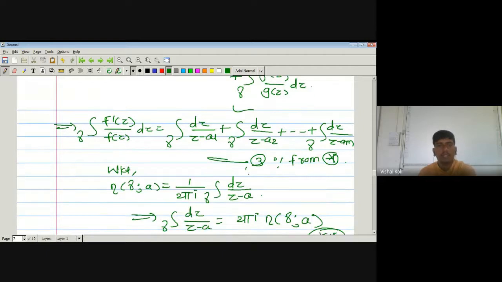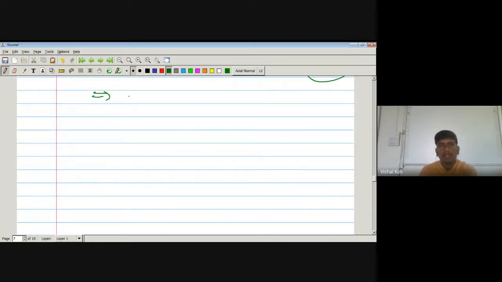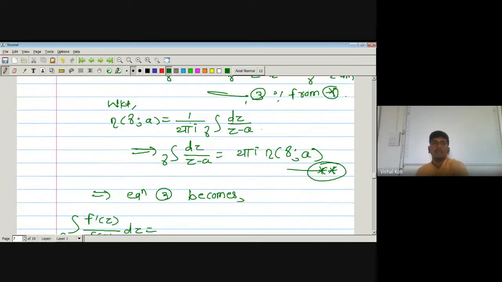So equation 3 becomes: LHS is as it is, f dash of z divided by f of z dz is equal to, what is the first integral?